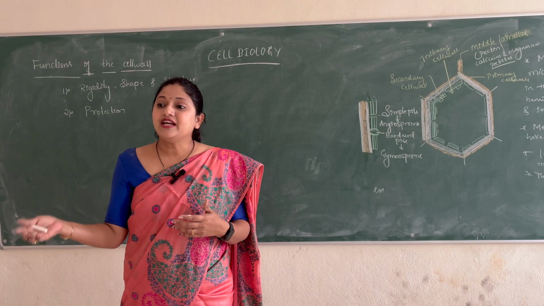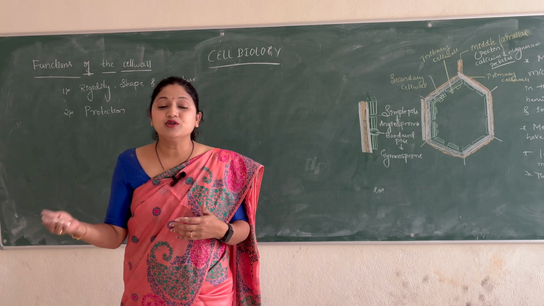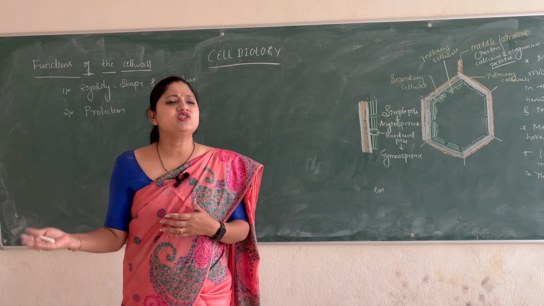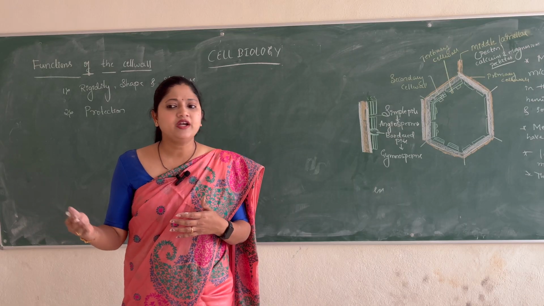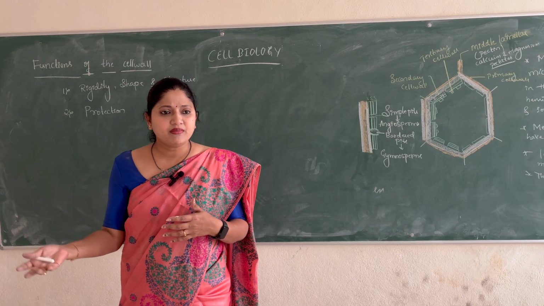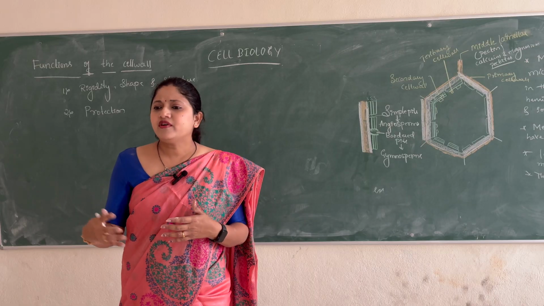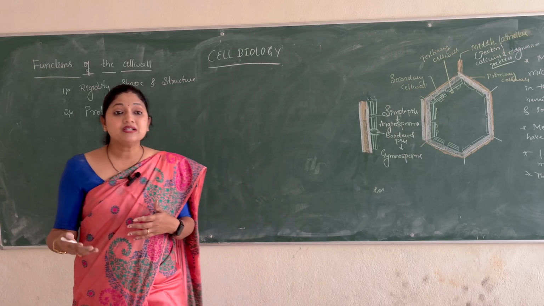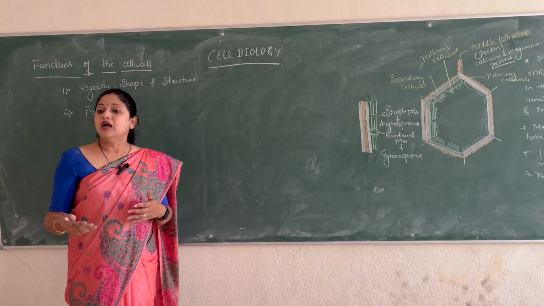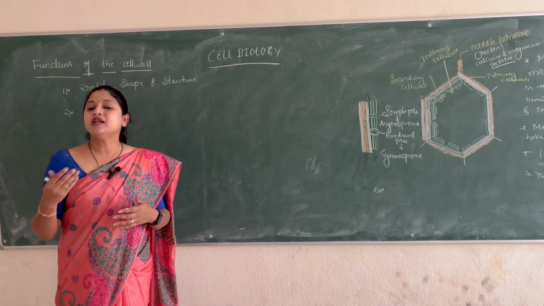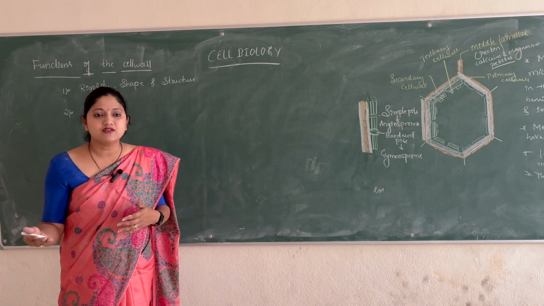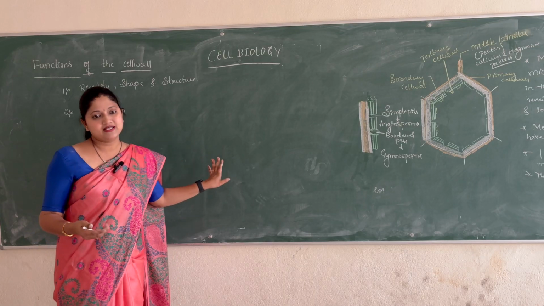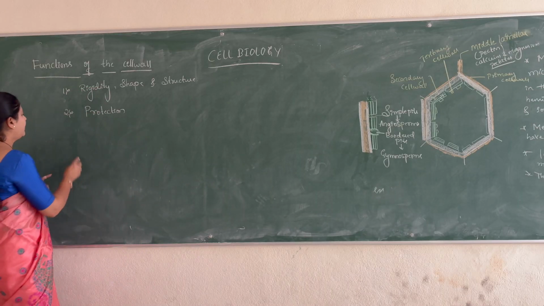So definitely it needs some extra mechanism to fight the infections and to fight the environmental stress, majorly the environmental stress. Higher temperature, lack of water, all these are environmental stresses, and the plant has to overcome them. To overcome them, there is one extra protection barrier which has been gifted to the plant life, and that is the cell wall. Okay, then